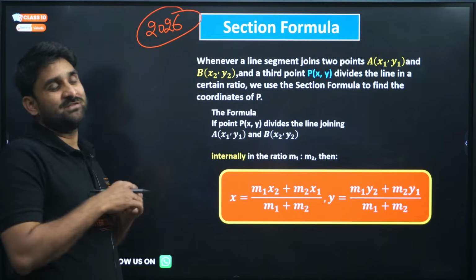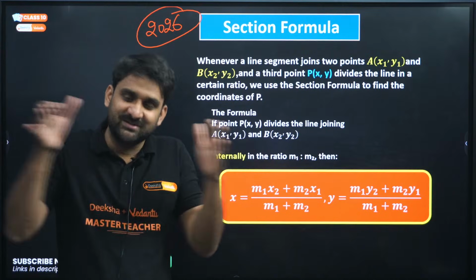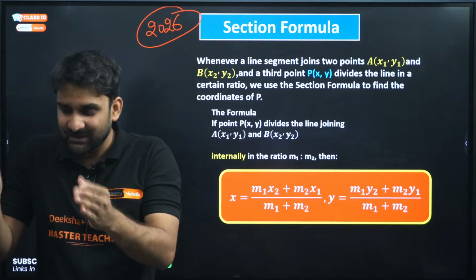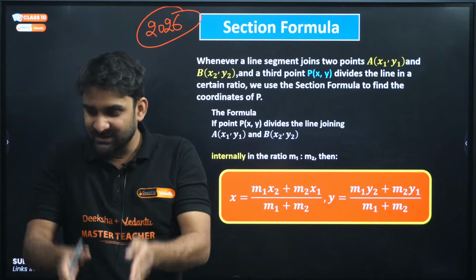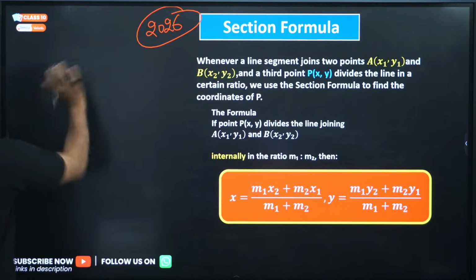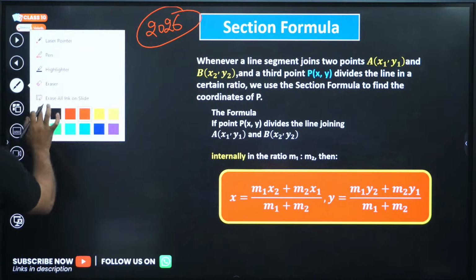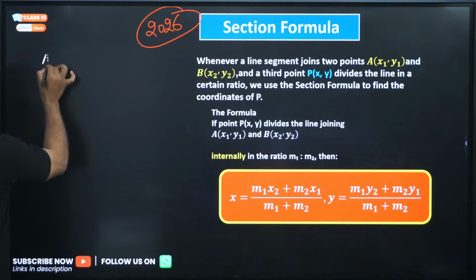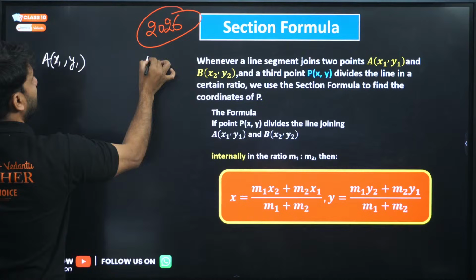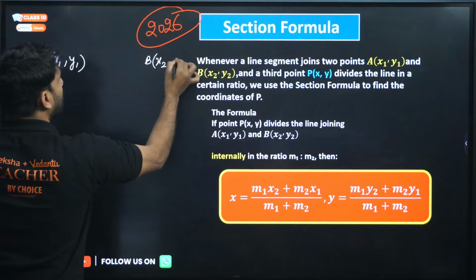And what is this section formula? Section means division. In school, there are sections, section A, section B. So basically section means division. Whenever we have a line segment, let's say there are 2 points. Point A is (x1, y1) and another point B is (x2, y2).